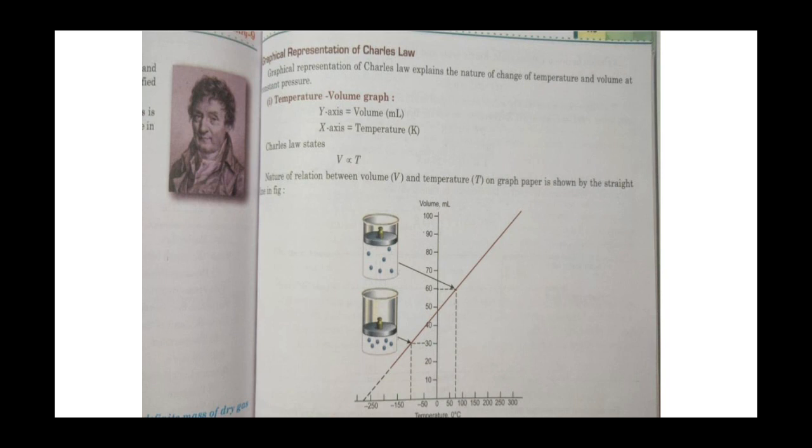Now I want to tell you about absolute zero. Absolute zero is defined as the temperature at which molecular motion ceases. As per Charles' law, for each degree centigrade decrease in temperature, volume decreases by 1 upon 273 times the volume at 0 degrees centigrade. So theoretically, at minus 273 degrees centigrade the volume of the gas becomes 0. Therefore this temperature is defined as absolute zero, and it is considered the starting point of the Kelvin scale, that is 0 Kelvin.